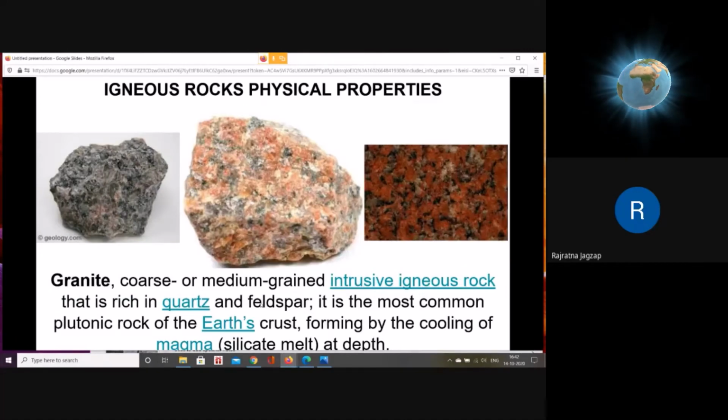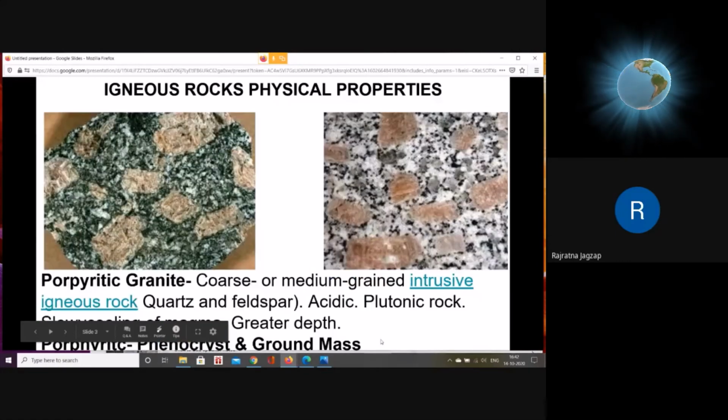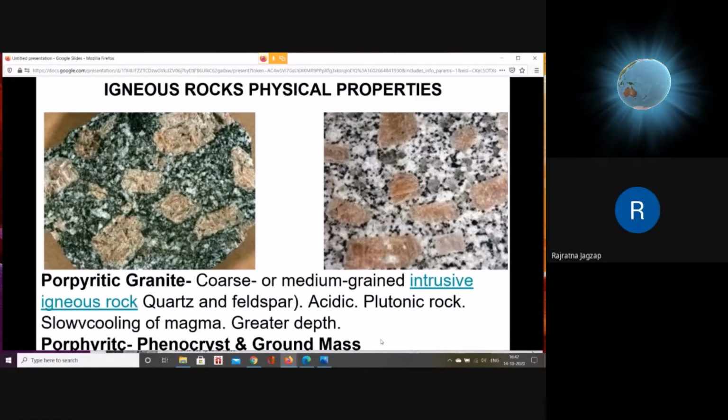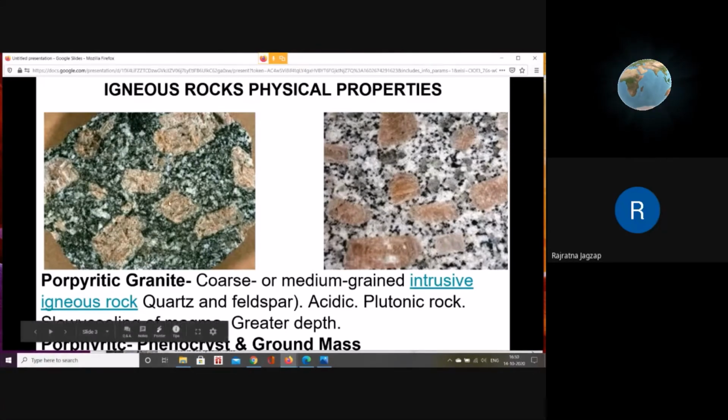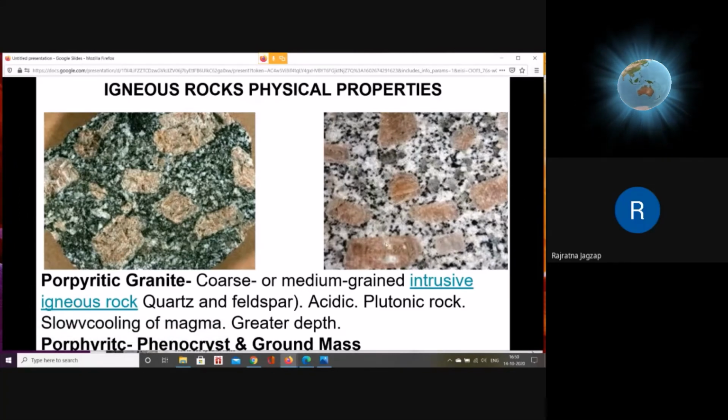If you check carefully: coarse, intrusive rock, quartz and feldspar main, and formed due to cooling of magma at greater depth. Check the description here also. Same here: quartz, feldspar, acidic rock, plutonic rock, slow cooling. There is some spelling mistake here. This right hand side example is polished granite of similar kind, where you can see pink colored coarse grained phenocrysts, and surrounding them are the relatively fine grained.